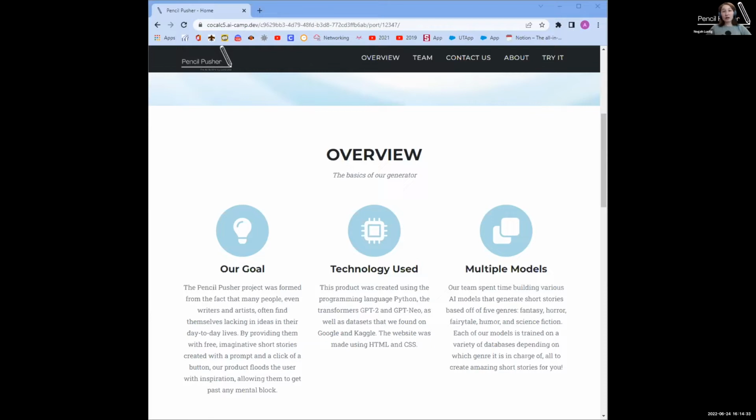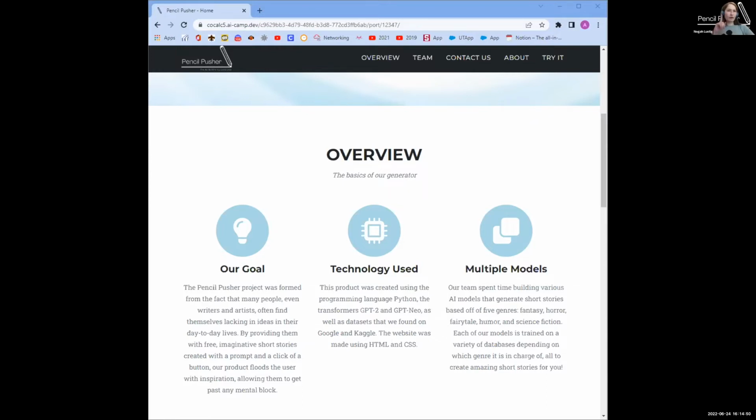This product was created using the programming language Python, the pre-trained transformers made by OpenAI, GPT-2, and GPT-Neo, as well as various data sets that we found on both Google and Kaggle. The website was made using HTML and CSS, and a template we found on Bootstrap.